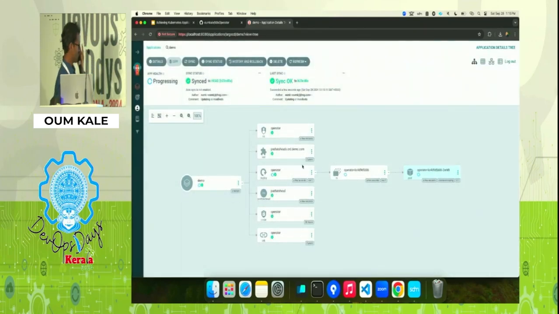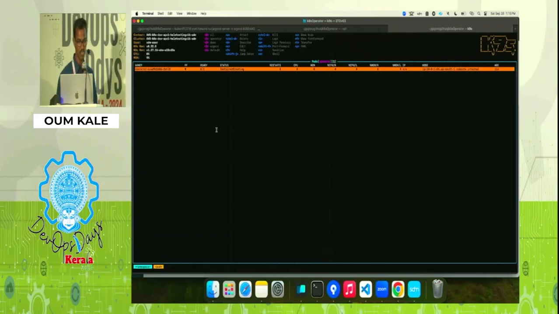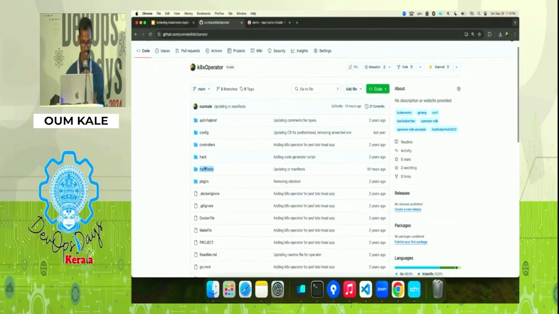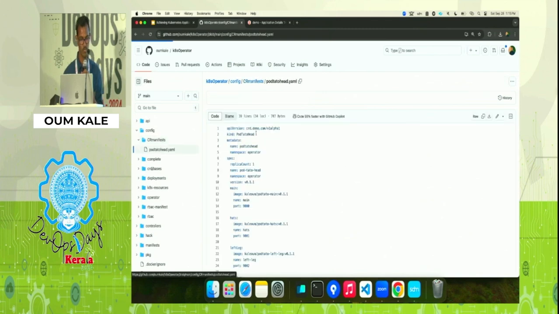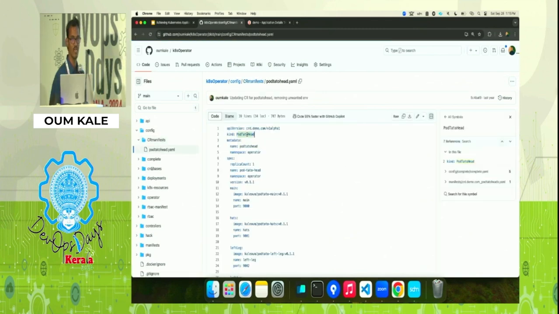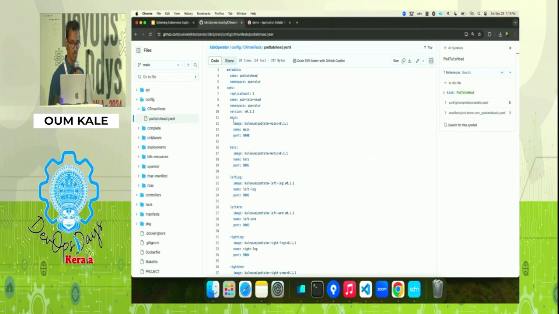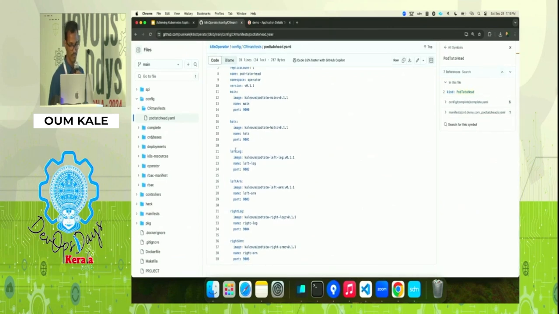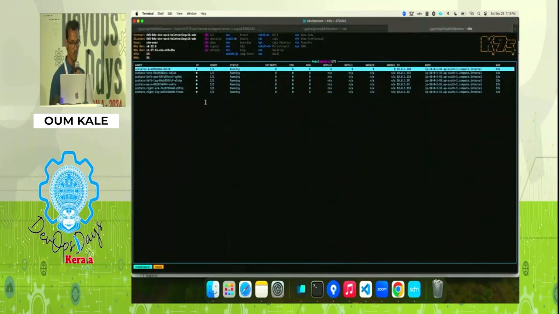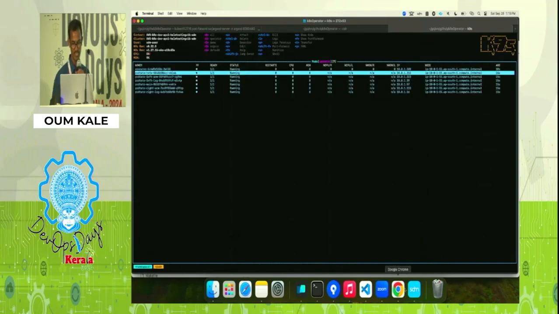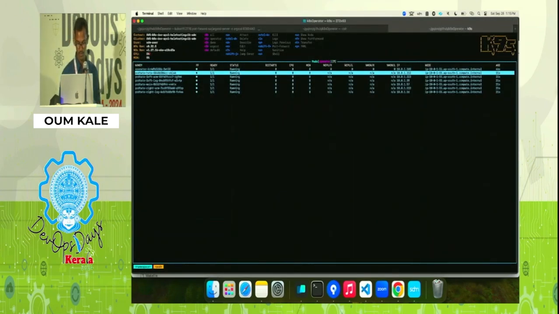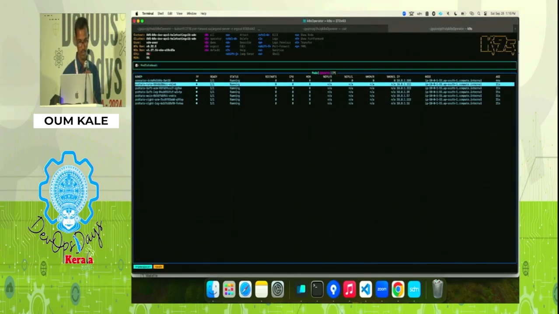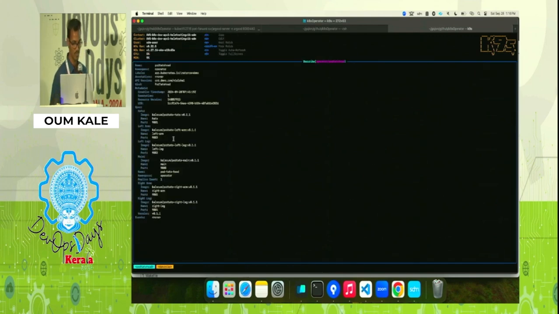Okay, so we can see that it's coming up, the pod is coming up. And let's see what I have written here. This is the manifest, inside that is the config, the CR manifest, Potato Head. What I have done is created Potato Head as a kind, whose responsibility is to deploy these pods. And let's see the deployment pods. Yes, the pods have been deployed. That CR we can see here, this is the object. If you describe it, it has been applied.